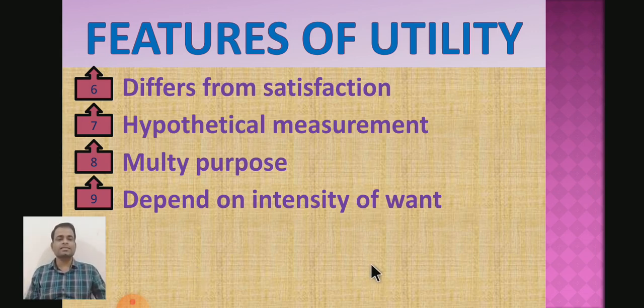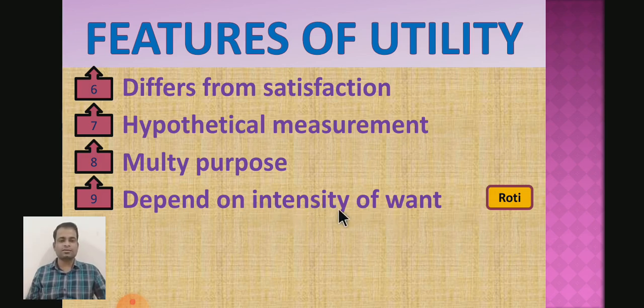Here we may take a very easy example. Suppose a hungry person goes to eat roti. If he consumes roti, then roti has more utility for a hungry person. But a person who is not hungry may not have utility in that roti. It means the utility of the commodity depends on the intensity of the wants.